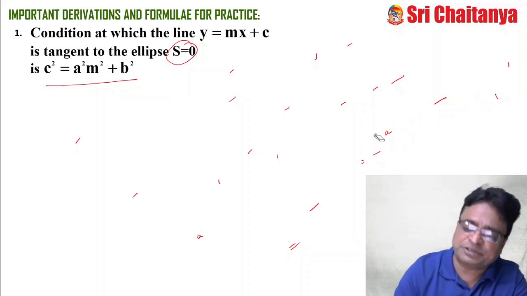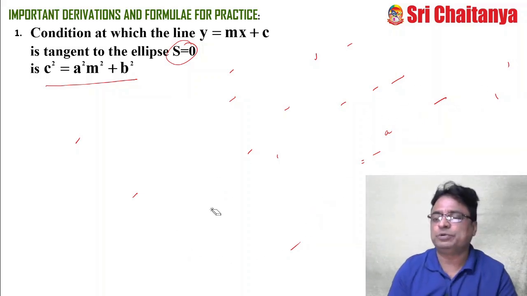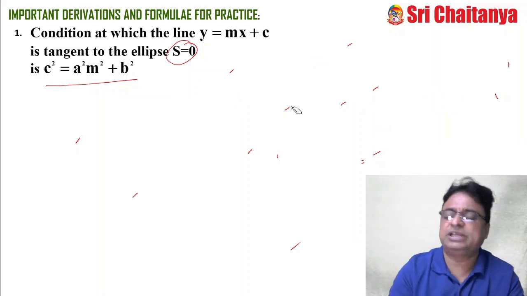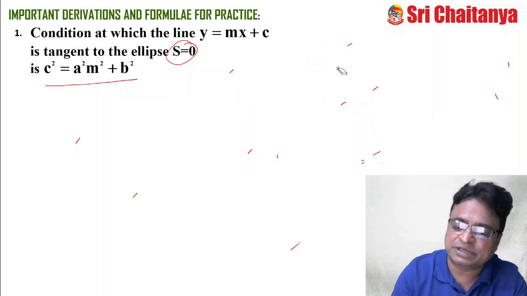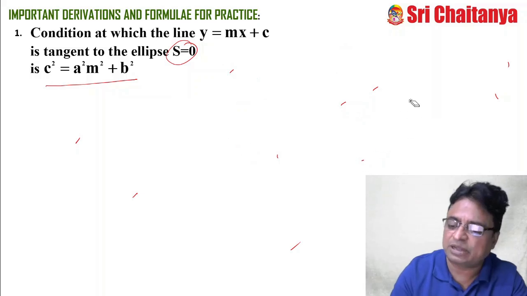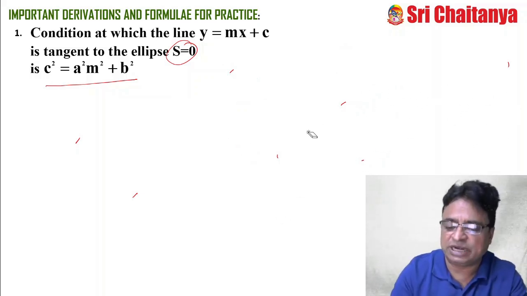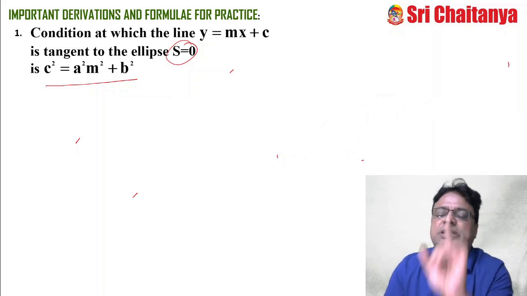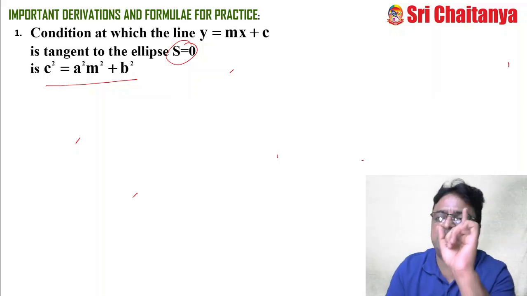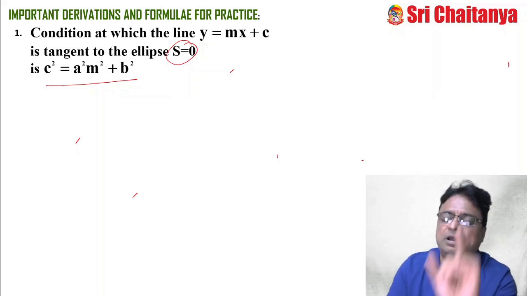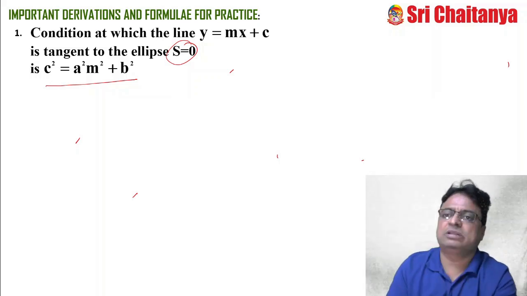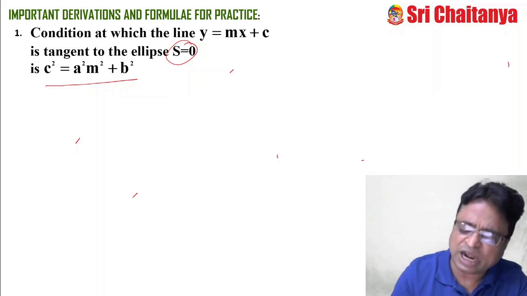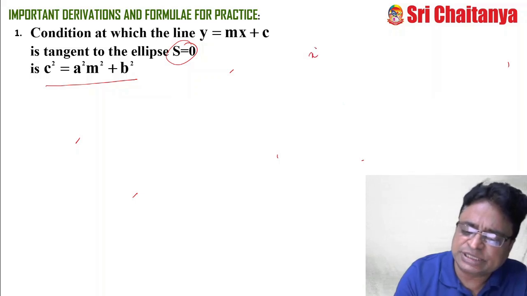Similarly, you can also find the equation of the normal. That is a different story. What to do? Actually, you find the slope of the tangent. You reverse it and change the sign. You will get the slope of the normal. Then apply the same slope-point formula and simplify that. You will get the equation of the normal also. Okay, my friends. But practice equations of the tangent at x1, y1 and normal at x1, y1 for ellipse, parabola, hyperbola, circles. All the derivations are very, very important. Don't underestimate and don't neglect. And don't forget also.